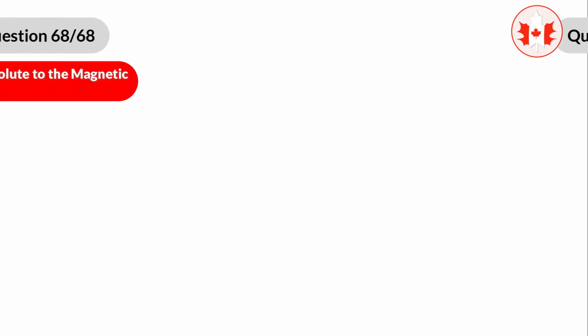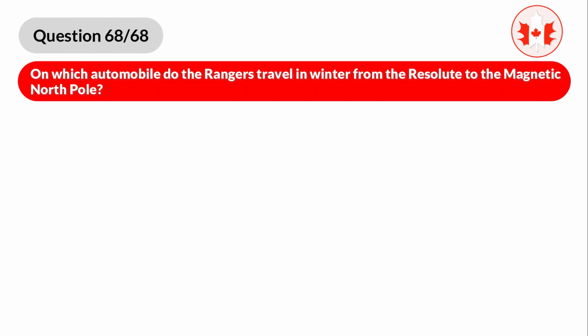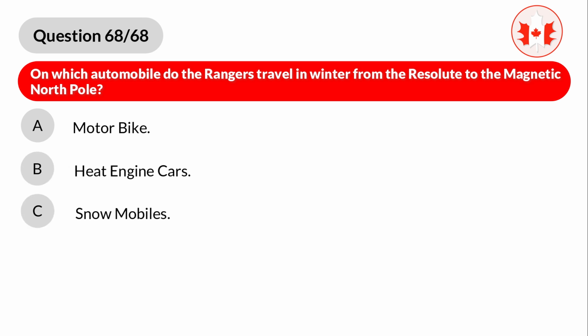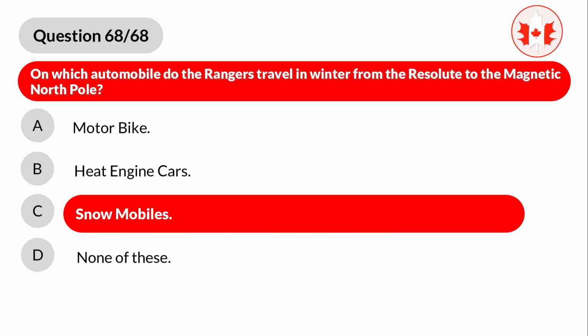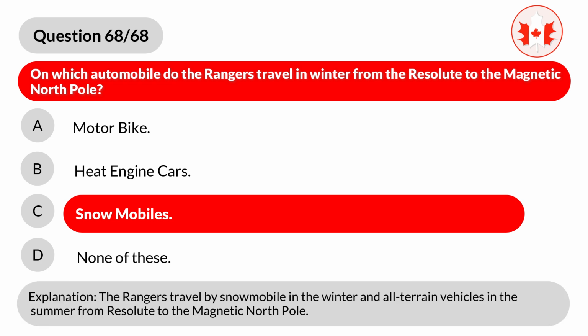Question 68. On which automobile do the Rangers travel in winter from the Resolute to the magnetic North Pole? A. Motorbike, B. Heat engine cars, C. Snowmobiles, D. None of these. Correct answer is C. Snowmobiles. Explanation. The Rangers travel by snowmobile in the winter and all-terrain vehicles in the summer from Resolute to the magnetic North Pole.